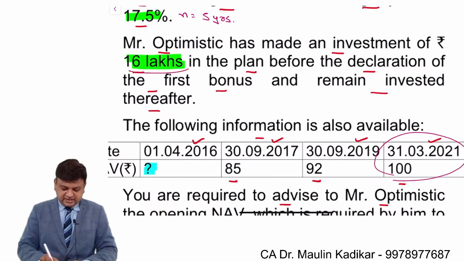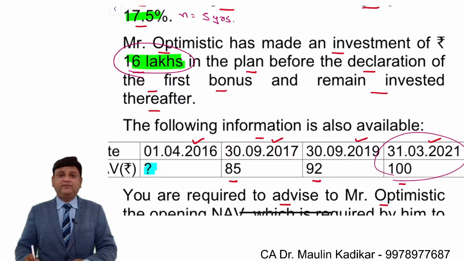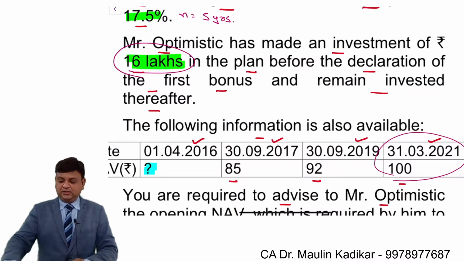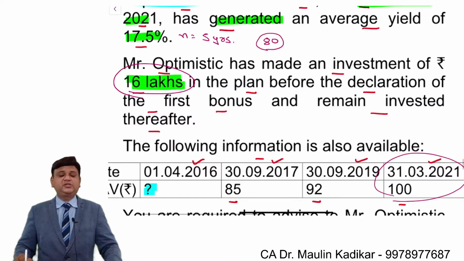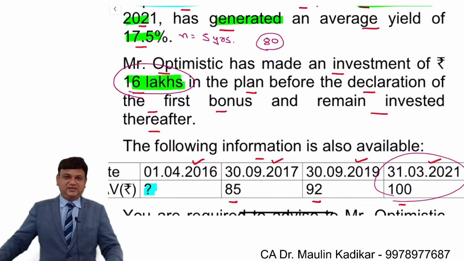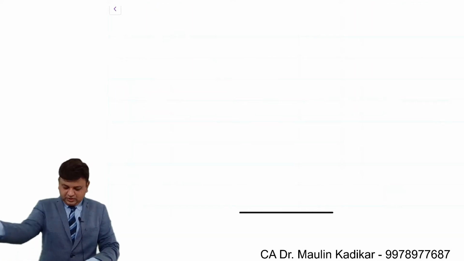We can see that the information is given that you have made investment of 16 lakhs. So again use your calculator. 16 lakhs upon 20,000, that comes to 80 rupees is the price at which the units must have been allotted. This is the way we are required to work out the answer. So write an answer.